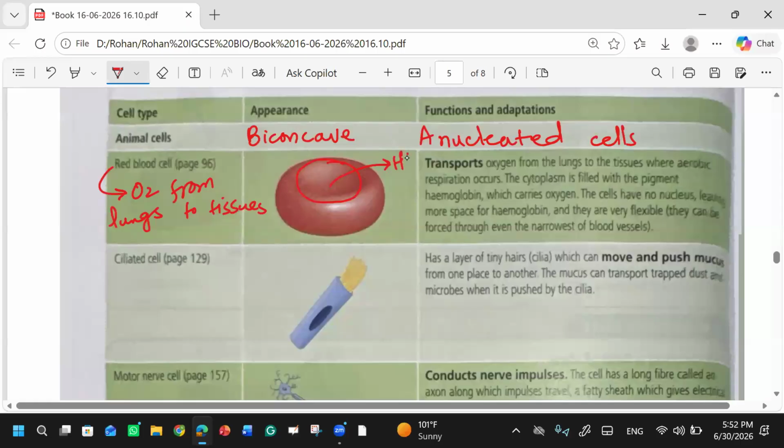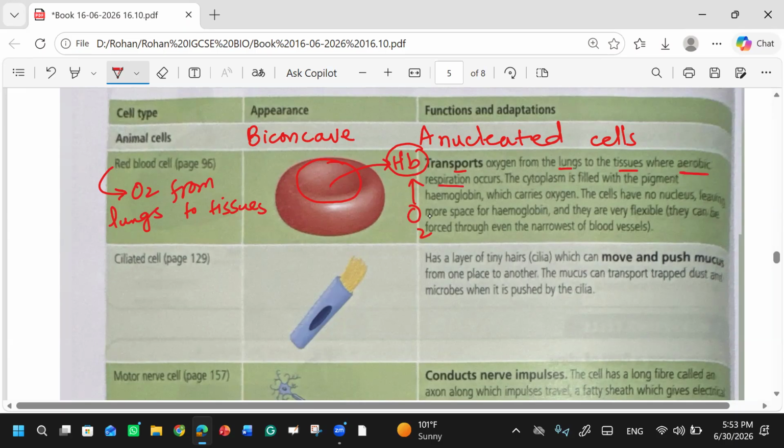And why is hemoglobin needed? Because hemoglobin is the pigment which will carry oxygen. Without hemoglobin, these red blood cells cannot carry the oxygen. The red blood cells cannot directly carry oxygen. There is a pigment known as hemoglobin, and this hemoglobin is responsible for carrying oxygen. They have mentioned red blood cells transport oxygen from the lungs to the tissues where aerobic respiration occurs.